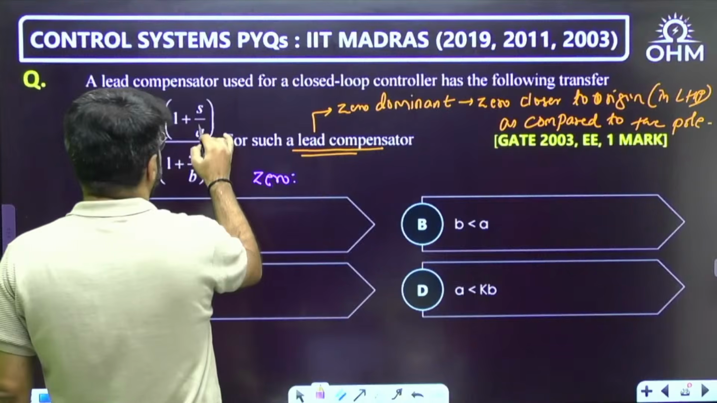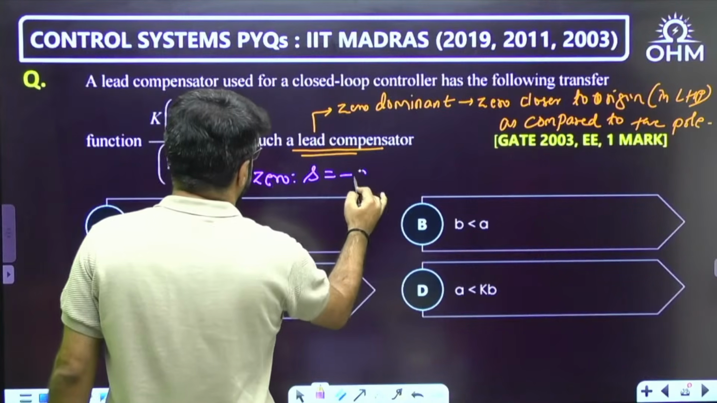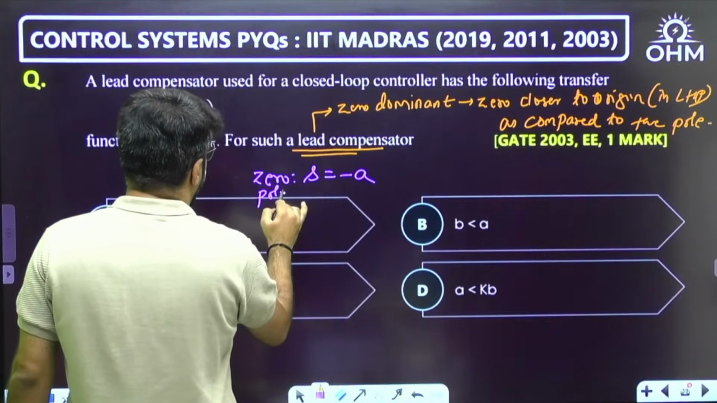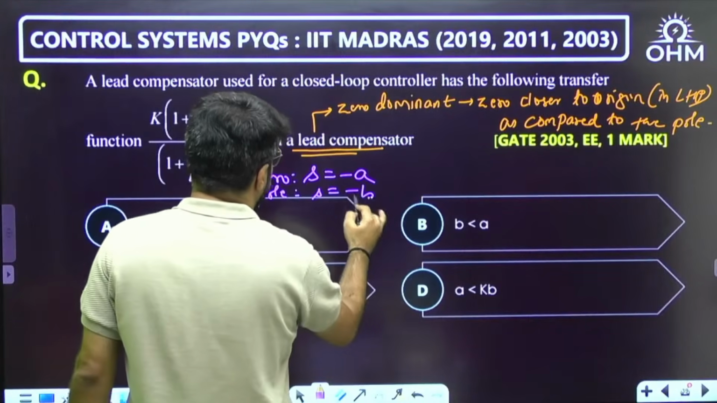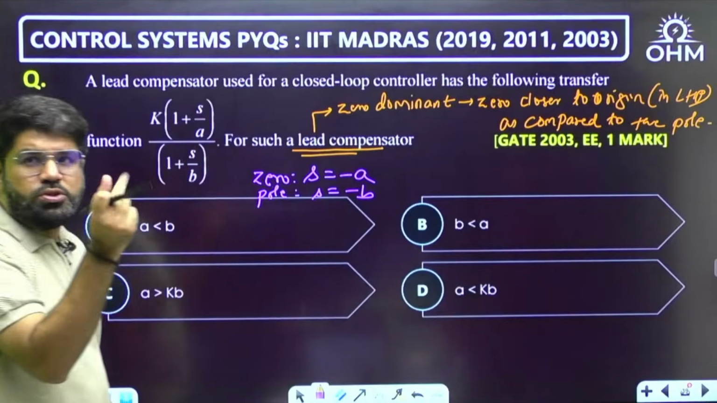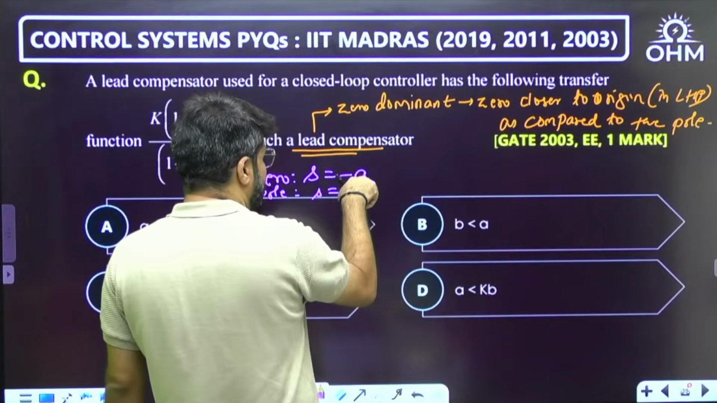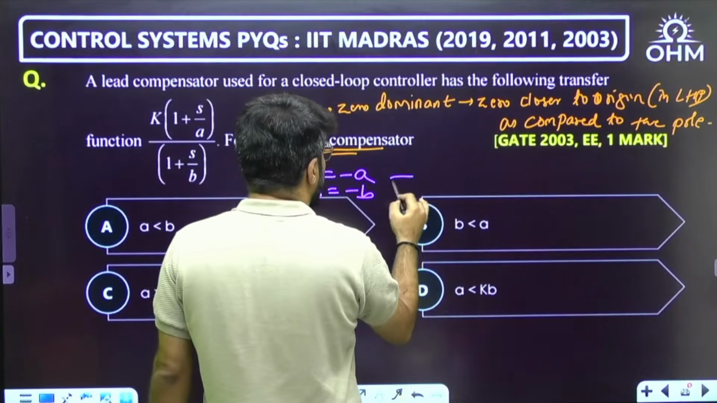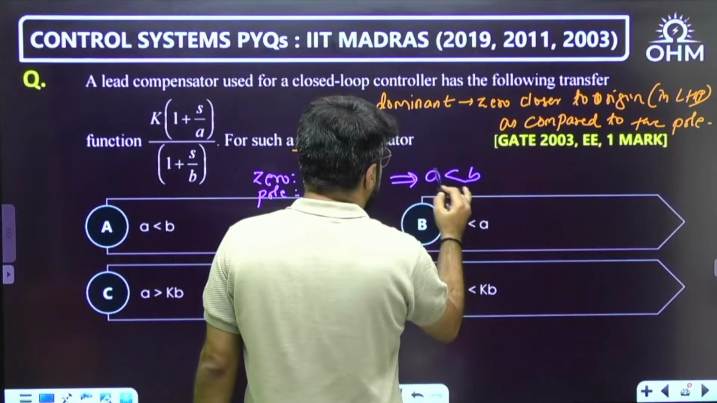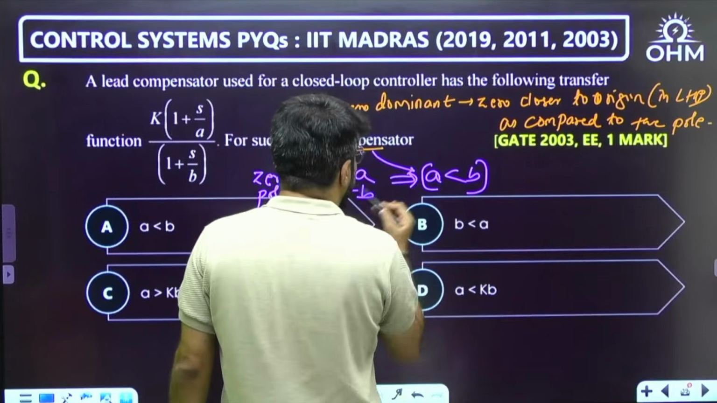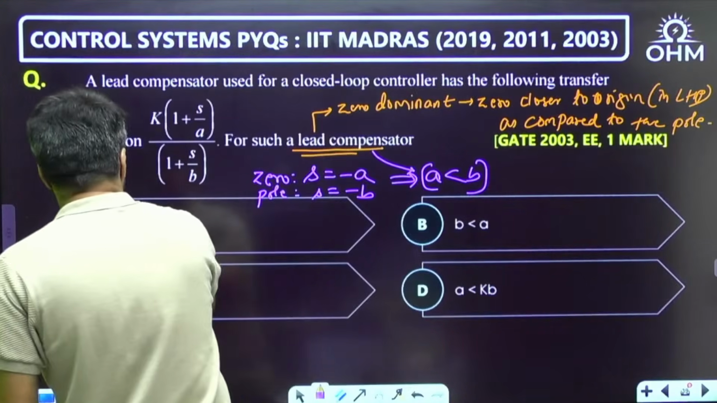1 plus s by a equal to 0, you'll get s equal to minus a. And the pole will be s equal to minus b. Who is closer to the origin? Whose magnitude is smaller? When you take the magnitude, this will be a and this will be b. So what you want is a to be less than b. If you want it to be a lead compensator, a has to be less than b.